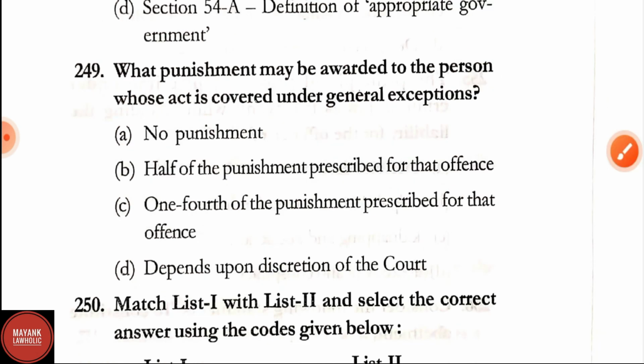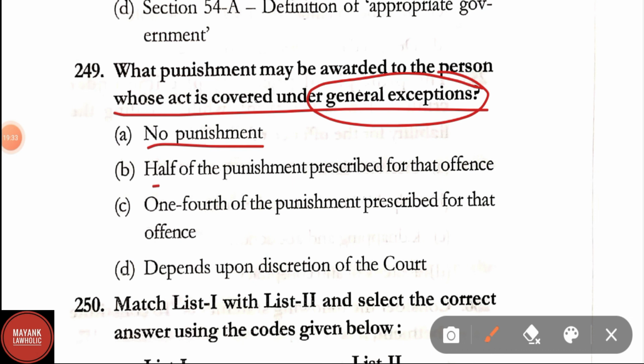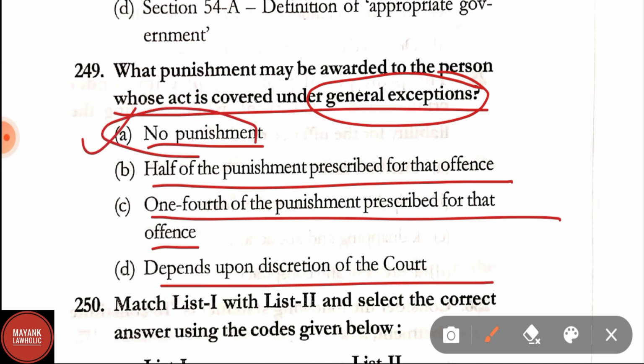Question number 249. What punishment may be awarded to the person whose act is covered under general exception? No punishment, half of the punishment prescribed for that offence, 1/4 of the punishment prescribed for that offence, depends upon the discretion of the court. Correct answer is A, that is no punishment.